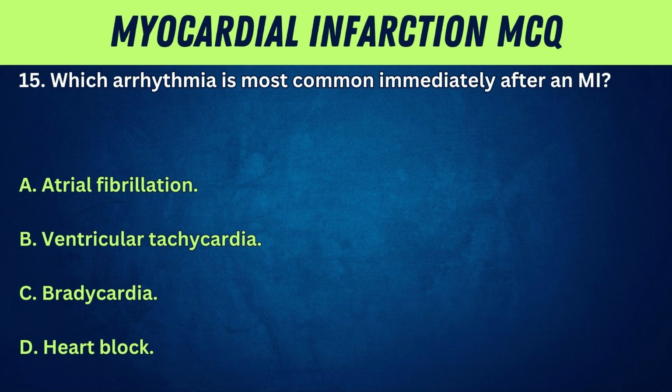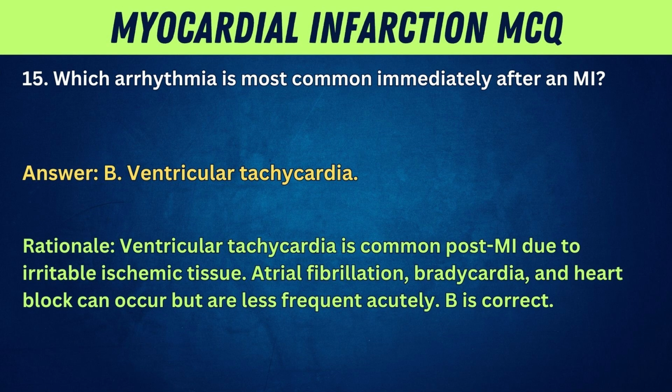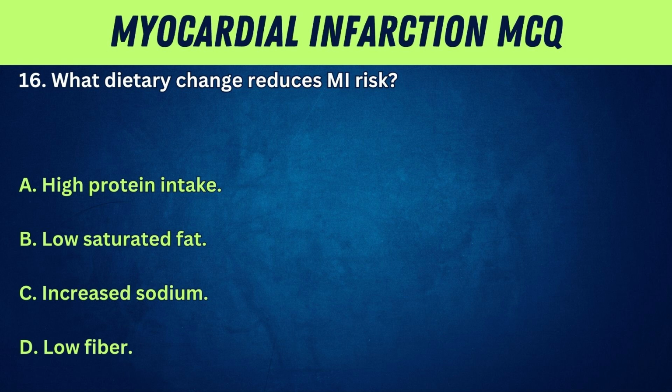A. Atrial fibrillation. B. Ventricular tachycardia. C. Bradycardia. D. Heart block. Answer: B. Ventricular tachycardia. Rationale: ventricular tachycardia is common post-MI due to irritable ischemic tissue. Atrial fibrillation, bradycardia, and heart block can occur but are less frequent acutely. B is correct. 16. What dietary change reduces MI risk?